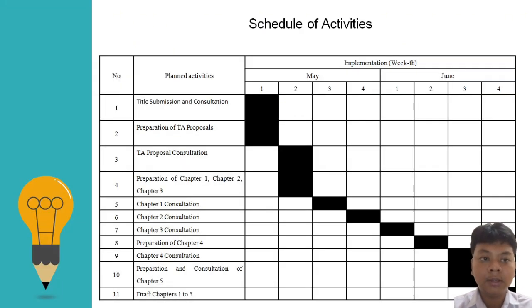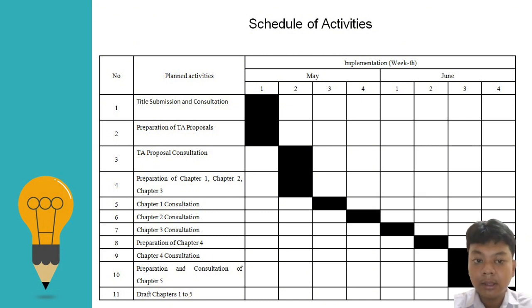So this is a schedule of activity to help me plan the activity of making this project. In the first week of May, I have to do title submission and consultation and preparation of the TA proposal. In the second week, I do TA proposal consultation and preparing of chapter 1, chapter 2, and chapter 3.